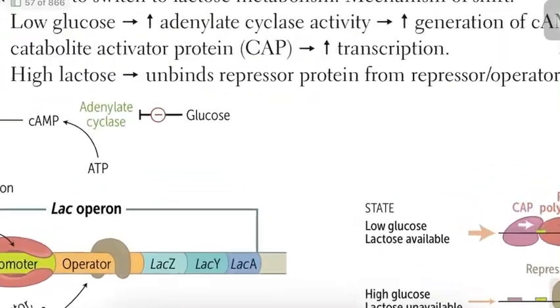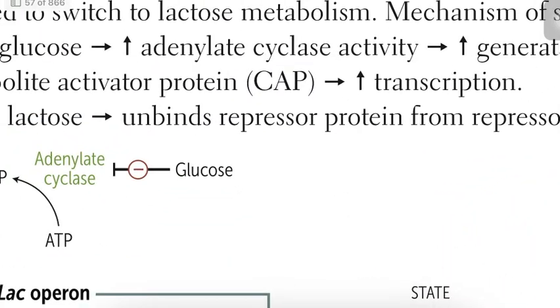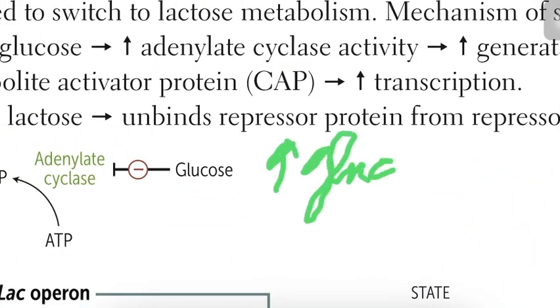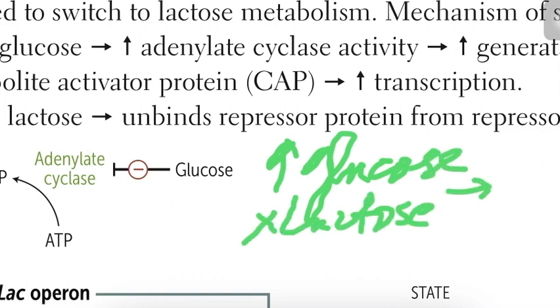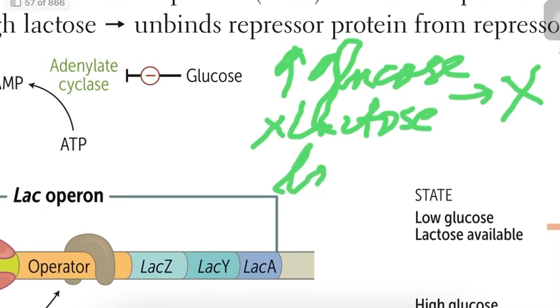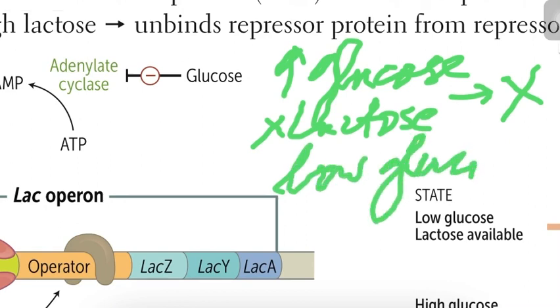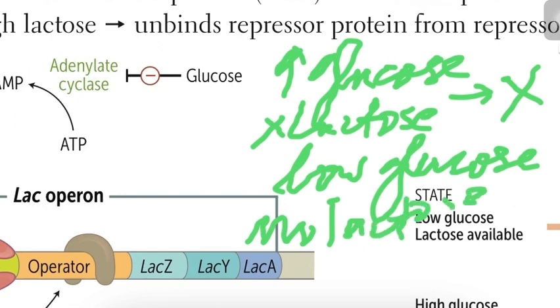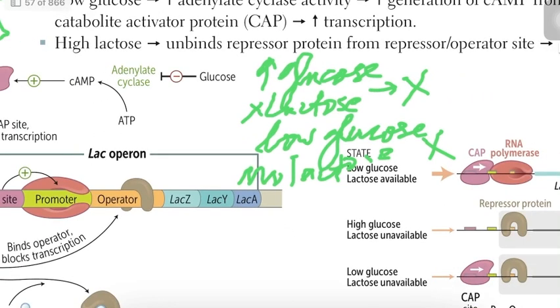So when you have very high glucose and you have no lactose available, Lac Operon gene is not expressed. When you have low glucose and no lactose available, still no Lac Operon is expressed, because you need lactose to be present for the Lac Operon gene to be expressed.